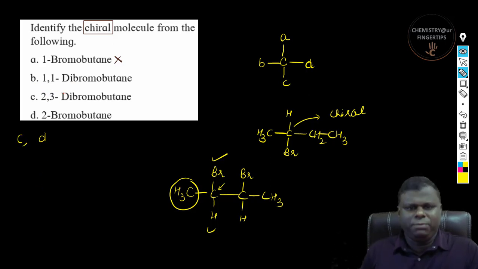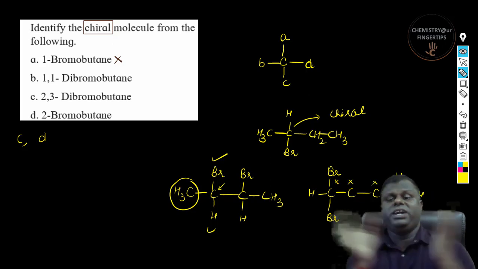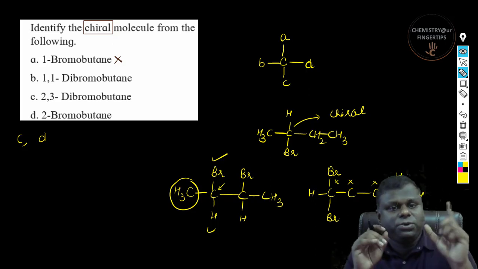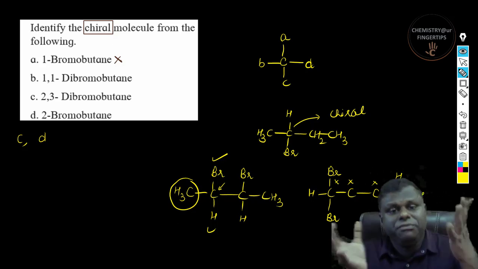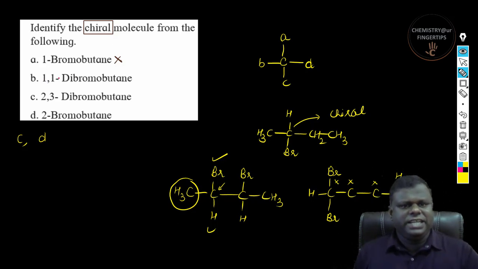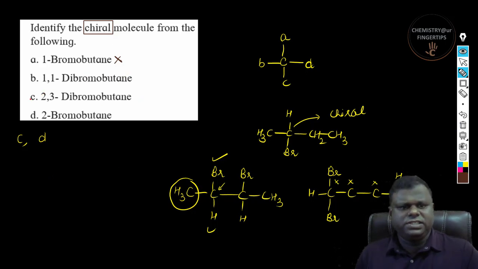Now let's talk about 1,1-dibromobutane. Now 1,1-dibromobutane is going to be something like this. So if you could see here, you have hydrogens over here, correct? And this is carbon atom number 1, which consists of 2 bromine, correct? So definitely this is not going to be chiral. None of the carbons are chiral because the first carbon is connected to 2 bromine, and the criteria for chirality is that carbon should be connected to 4 different atoms or group of atoms, right? So I think B is incorrect and A is incorrect. So you can simply say that the correct answer is nothing but C and D. Okay, let me highlight this as well.